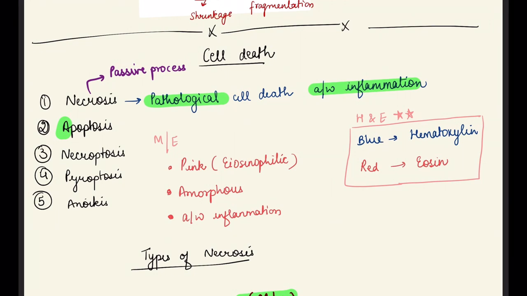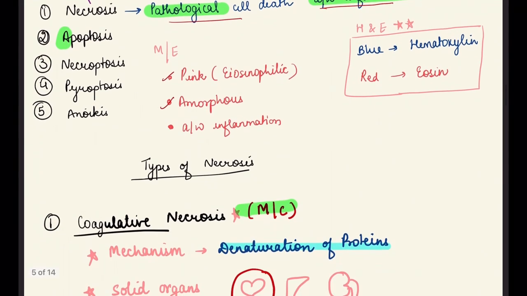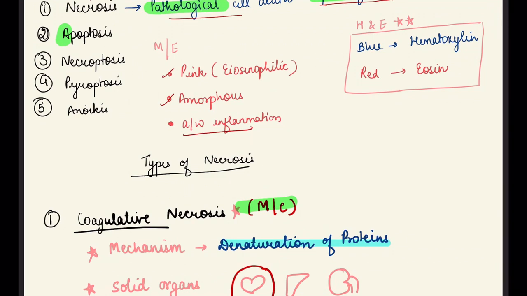Now we are going to learn about necrosis. Necrosis is a passive process. It is a pathological cell death associated with inflammation. On microscopic examination, we see pink-colored amorphous material, and it is associated with inflammation.